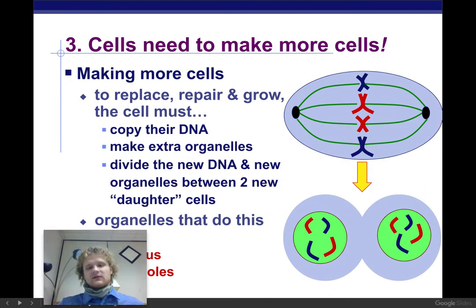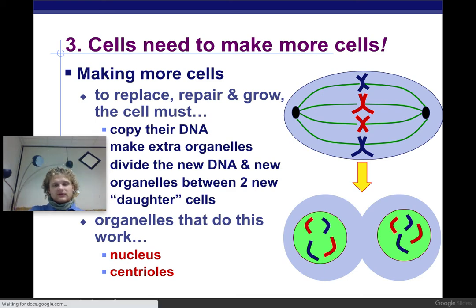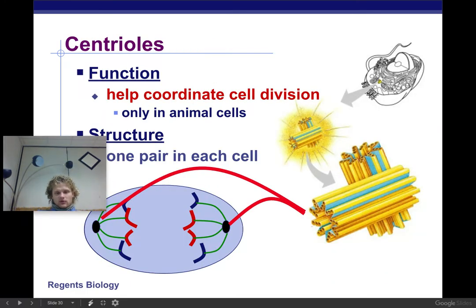Cells need to make more cells. So in order to do this, they need to reproduce and they need to split. So we need to replace, repair, and grow. The nucleus and the centrioles are going to do this. Our centrioles are basically like these little magnets that are going to pull our cell apart. So they go to each end of the cell. After we get done copying everything, we pull our DNA apart, pull everything apart from the cell. And then we can have two cells that are identical.